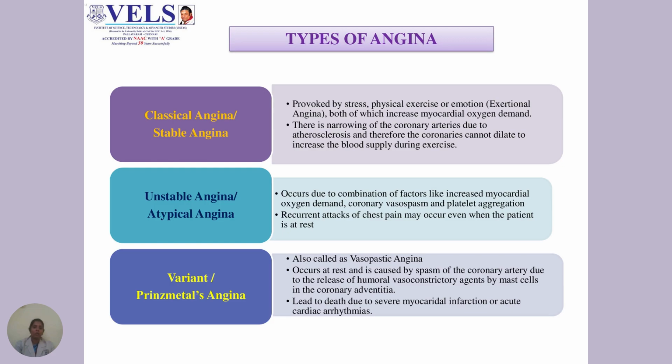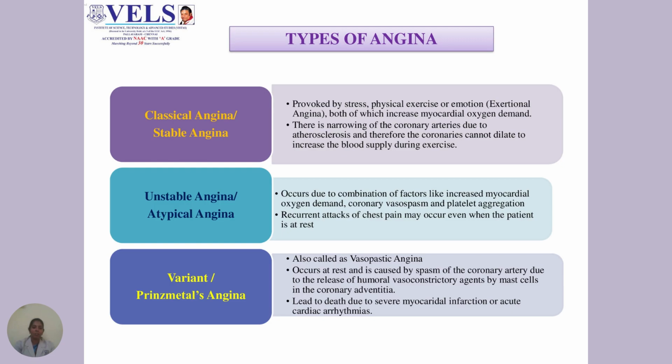There is narrowing of the coronary arteries due to arteriosclerosis, and therefore the coronary arteries cannot dilate to increase the blood supply during exercise. Unstable angina occurs due to a combination of various factors like increased myocardial oxygen demand, coronary vasospasm, and platelet aggregation. Recurrent attacks of chest pain may occur even when the patient is at rest.